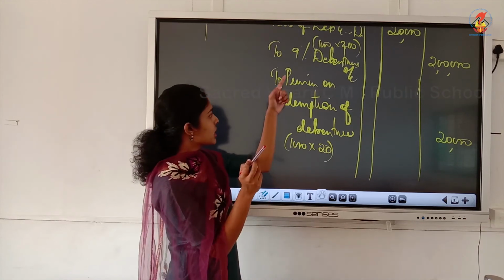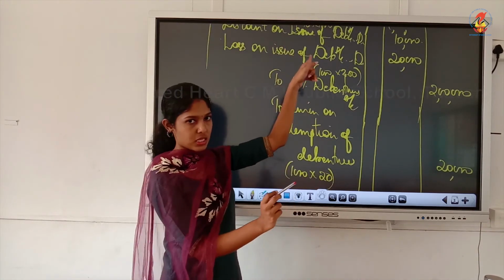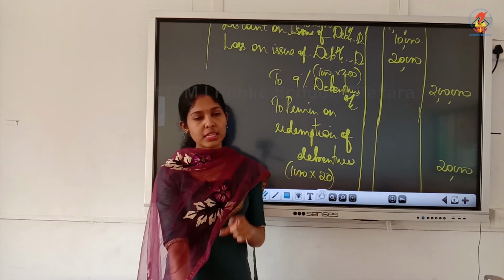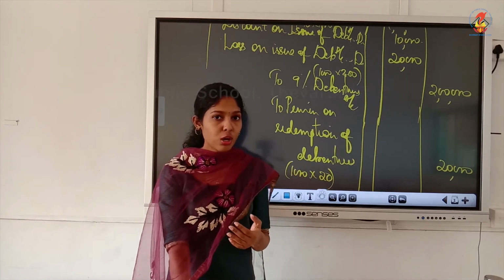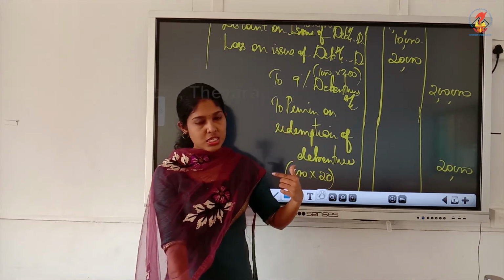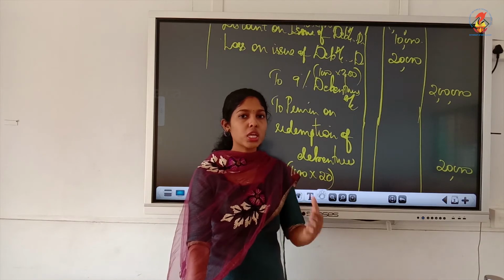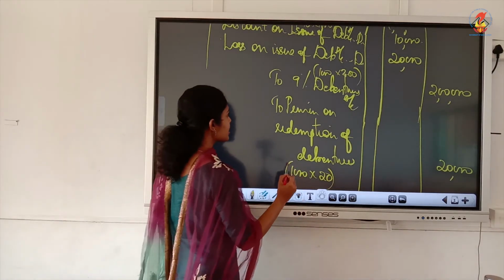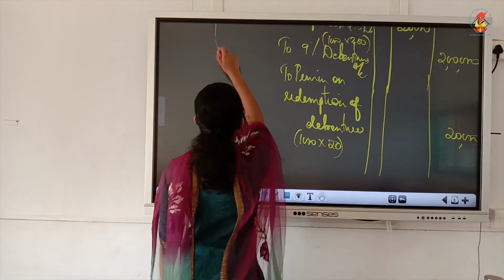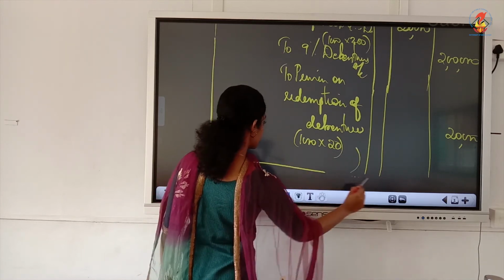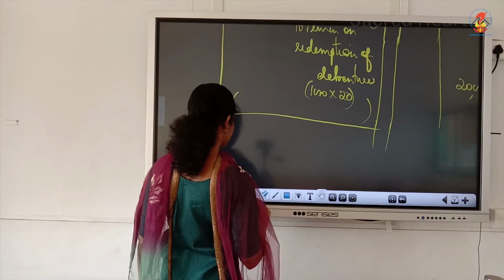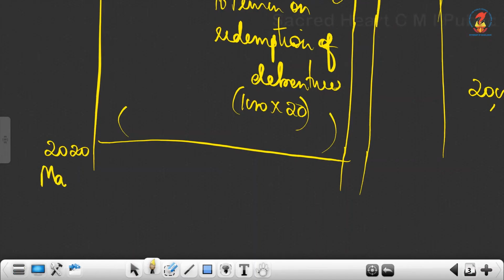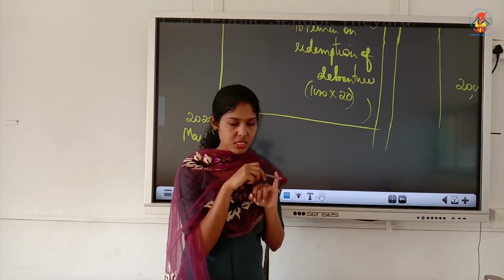Now, since we have opened loss and discount, immediately what should we do? We should write the writing off entry. When should we write it? By the end of this first year itself. Understood? In the first year in which the debentures are issued, by the end of that first year, you have to write the writing off entry. So the date will be 2020 March 31st.